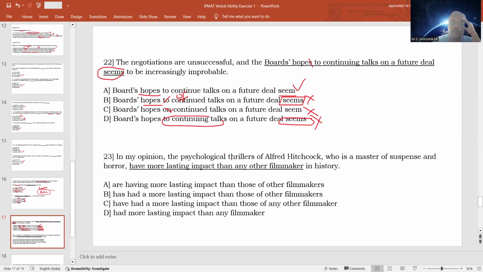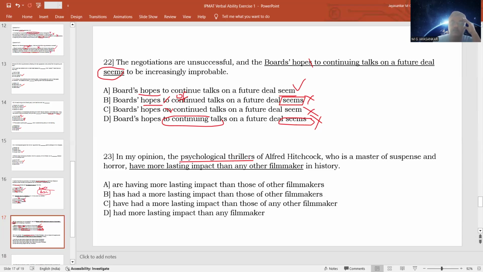Why? You are comparing the thrillers. You cannot compare the thrillers with any other filmmaker. You compare Alfred Hitchcock with other filmmakers, or you compare the psychological thrillers with the psychological thrillers of other filmmakers.